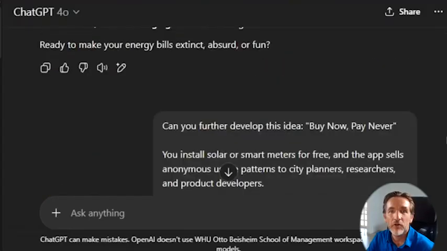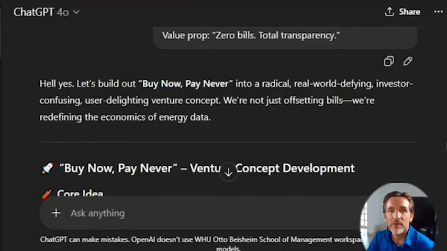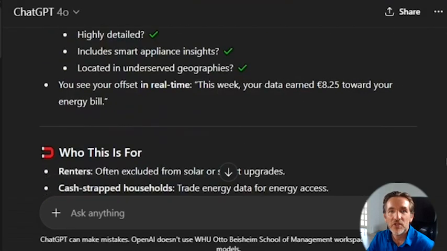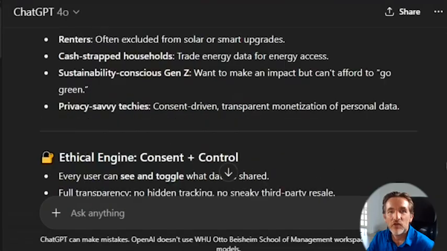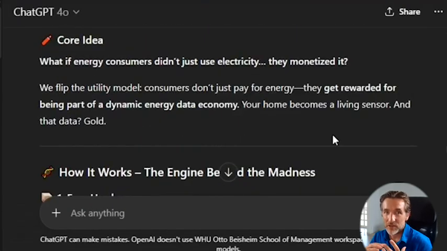Then in a follow-up prompt, I asked it to explain this idea in more detail. So then I received a more extensive description of this idea. Here the core idea was summarized, how it works, who this is for, so all kinds of details. So now I have quite an extensive description of my value proposition. And what I then did was to copy paste that and go to a new chat.